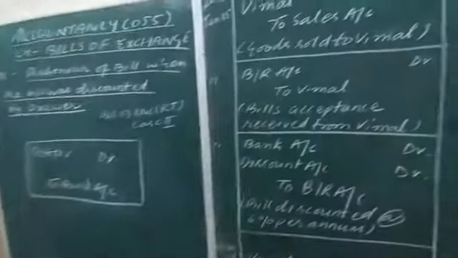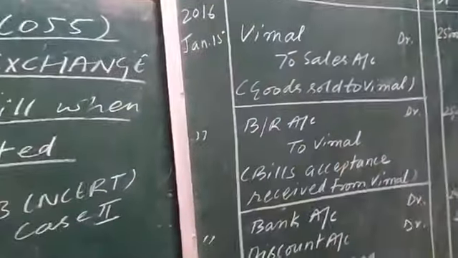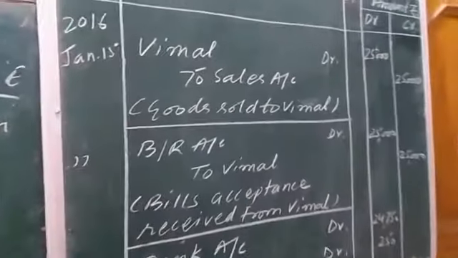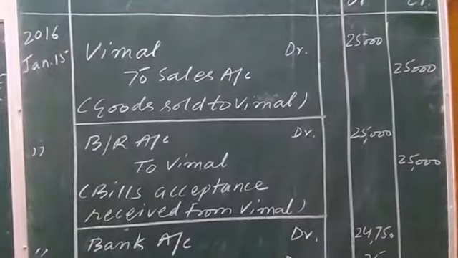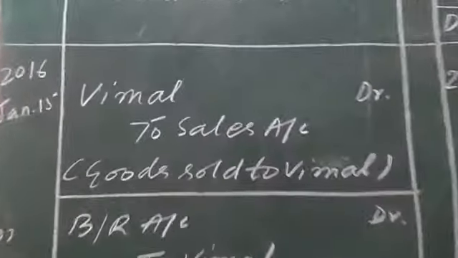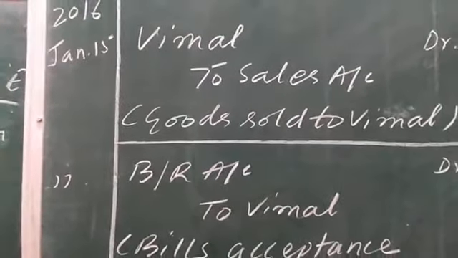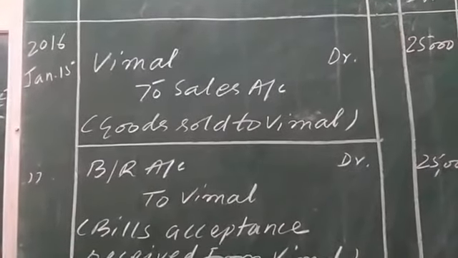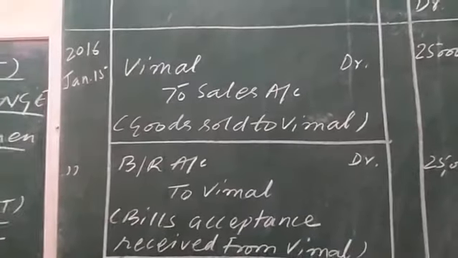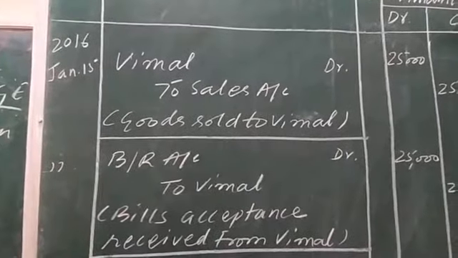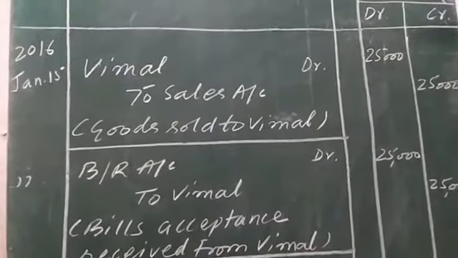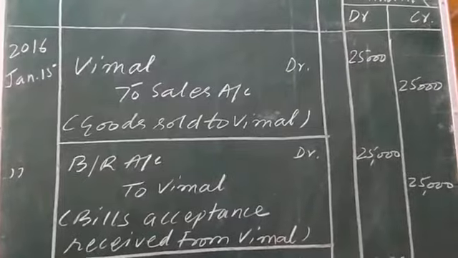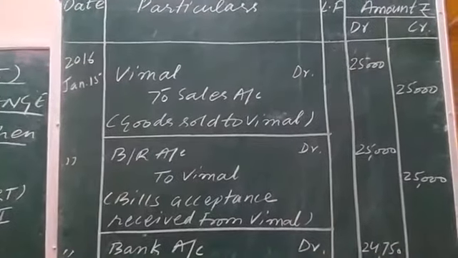Now, on the acceptance of the bill by the drawee, drawn by the drawer, what will happen? The place of debtor Vimal will be occupied by bill receivable. The drawer of the bill has to receive payment with the help of the bill receivable. So bill receivable, an asset of seller Kamal, is increasing and will be shown on the debit side.